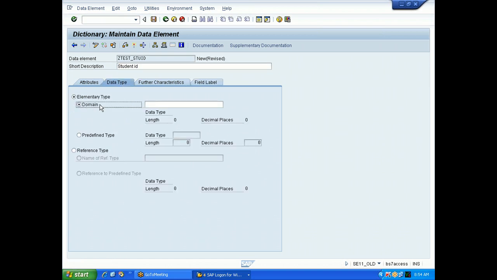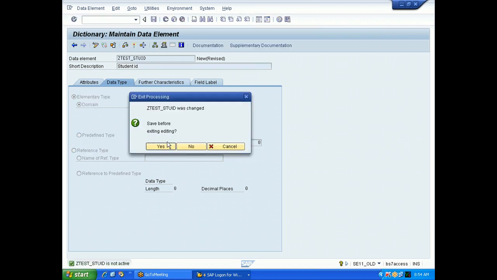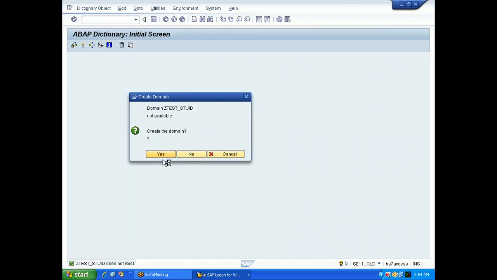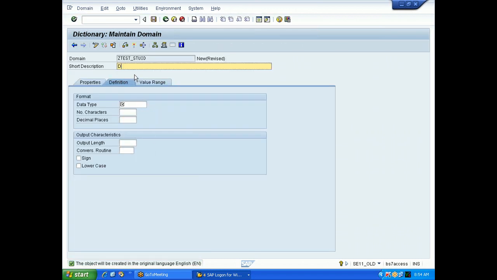See here something called domain. The domain can have the same name as that of the data element, so I'll give the same name here also. You can give a different name also, but that should start with Z. Domain and data element can have different names, but always should start with Z or Y. So double click on the domain, save, say yes. Now short description, you can give domain for student ID.